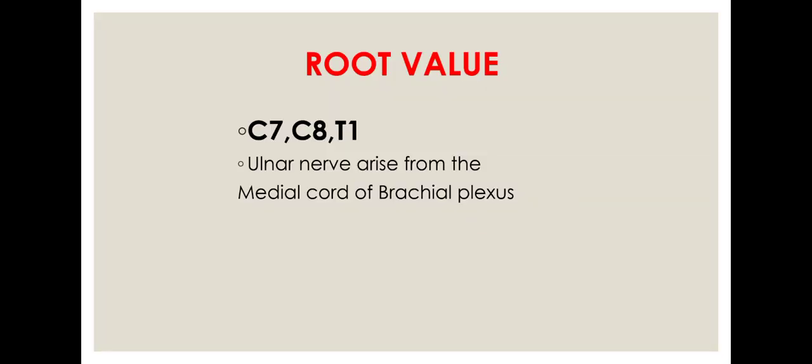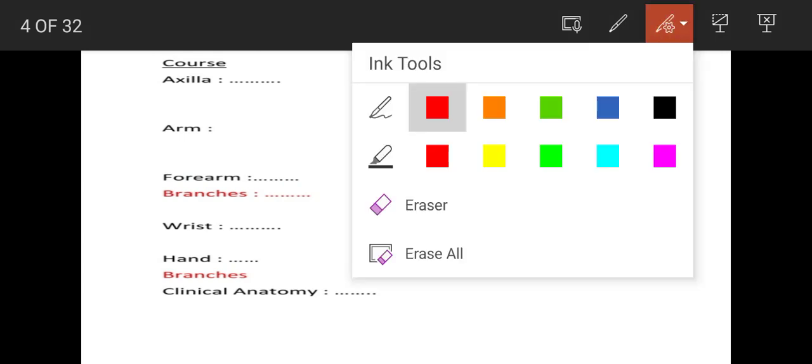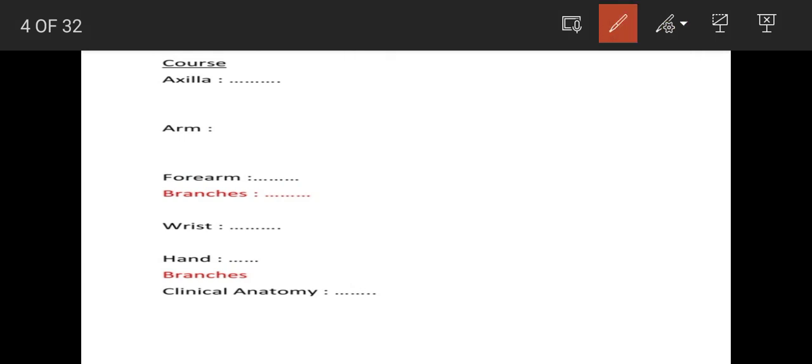Then we have to draw the diagram too. First, how to write: write the root value. What is the root value of the ulnar nerve? Then start the course. What happens in the axilla? Then put an arrow mark like this. Then what happens in the arm? Put another arrow mark like this.